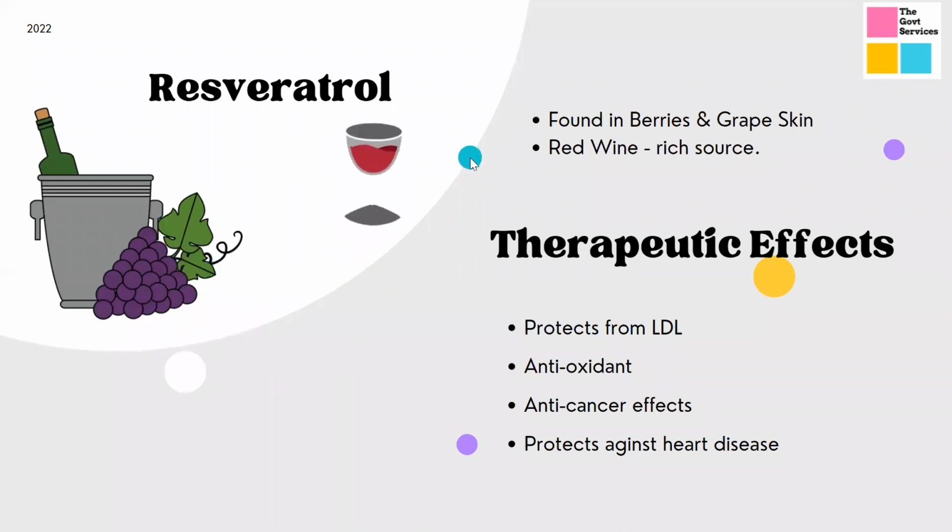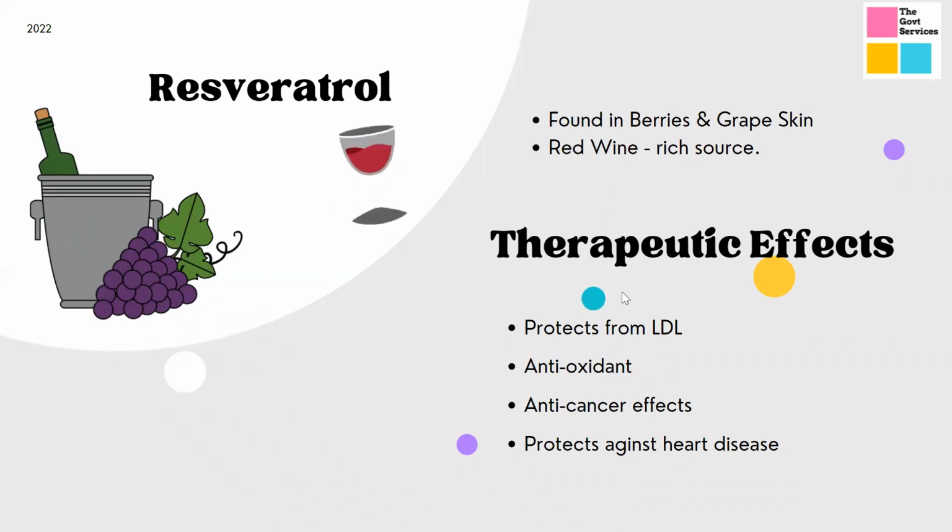One of the major sources, for example, is wine. These are found in berries and grape skin, and red wine is the richest source, since red wine is majorly made up of grapes, right? So this bioactive compound is found in high quantity in wine. If you talk about its therapeutic effect, you would have heard at least once that wine is good for your heart. Why is it good for your heart? Because it has this compound resveratrol.